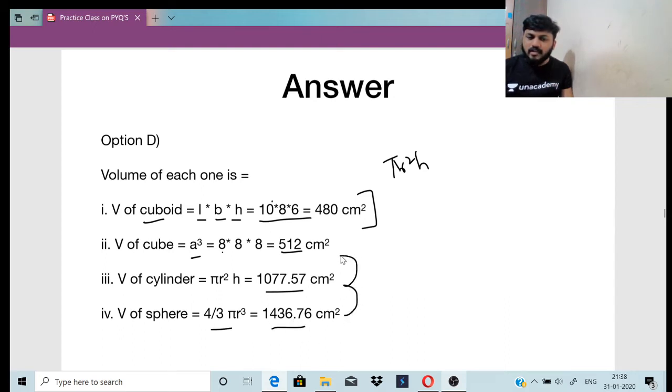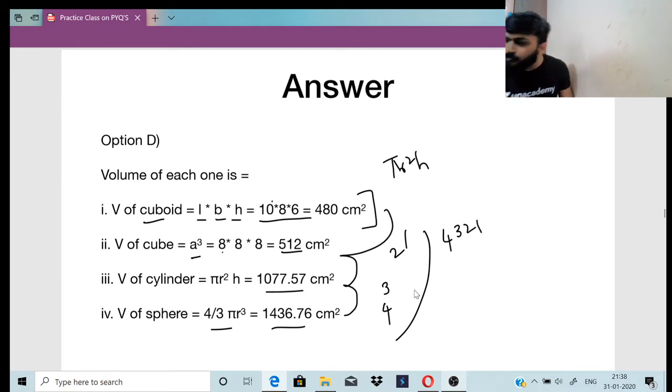So as per the descending order, it is 4 3 2 1, right? If you go by descending order, it is 4 3 2 1, so this is the answer for this. Yes, it is L cube, I took it as A cube, okay? So it's fine. Sir, any shortcut? This is the only shortcut: remember the volumes of each, substitute them, and you'll get the answer. There is no shortcut for this question. The question is very short. Just substitute the given values into the volume formulas, and you'll get the answer.